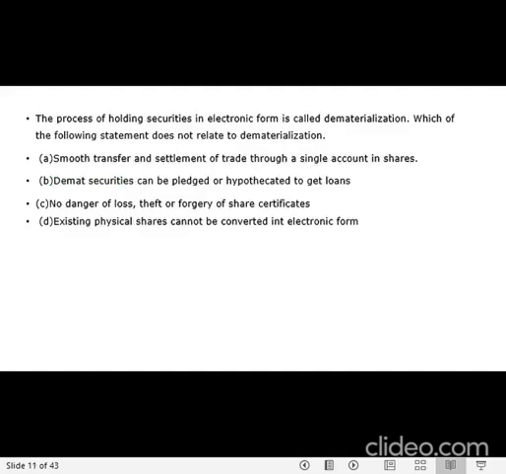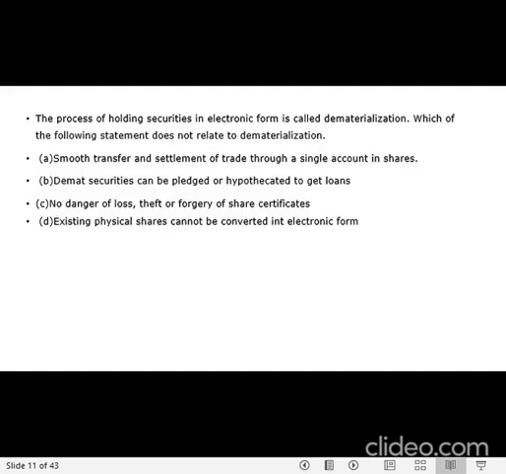The next question: the process of holding securities in electronic form. Okay, electronic form is dematerialization. Which of the following statements does not connect to dematerialization? So when you hold the securities in electronic form, that itself is dematerialization.